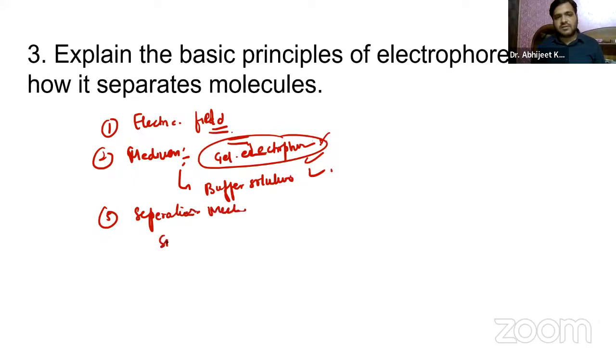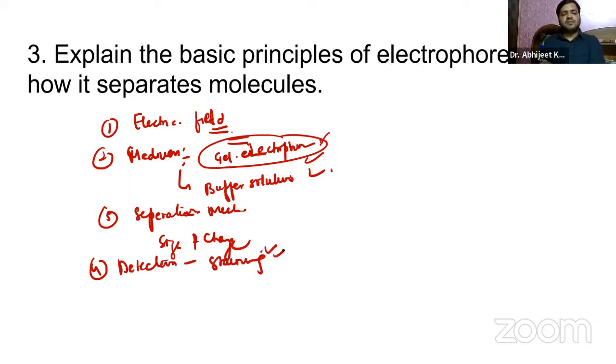Molecules are separated based on their size and charge. Smaller molecules move faster and travel through the gel matrix, and the larger ones move slower. Finally, we have the detection or staining stage.